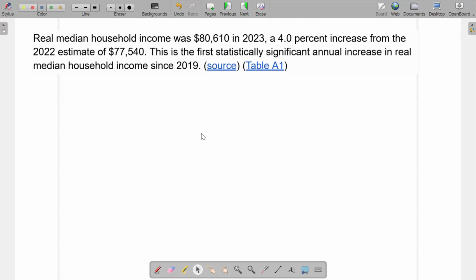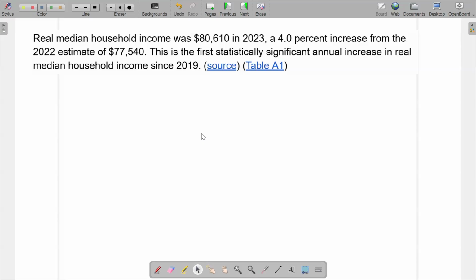Typically, we're not going to play with medians. We're going to play with means, but we're just going to go with this because that was the data I found. Was 800,000 in 2023. That was a 4% increase from the 2022 estimate, which was 77,000. This is the first statistically significant annual increase in real household income.